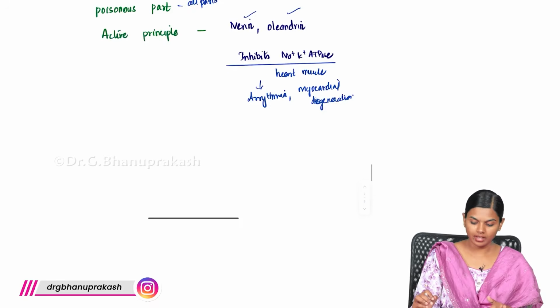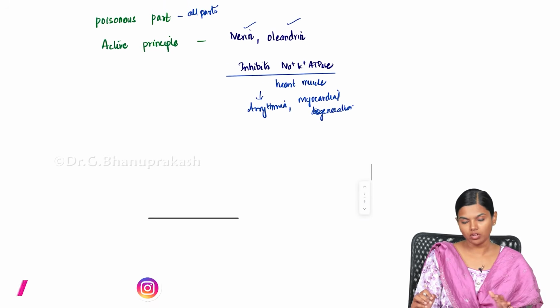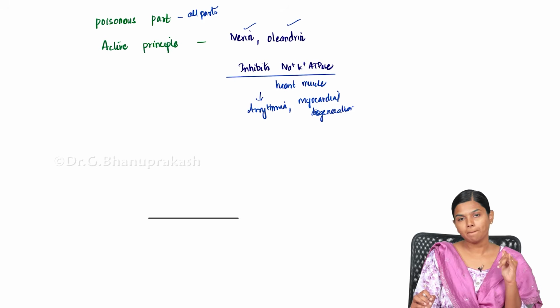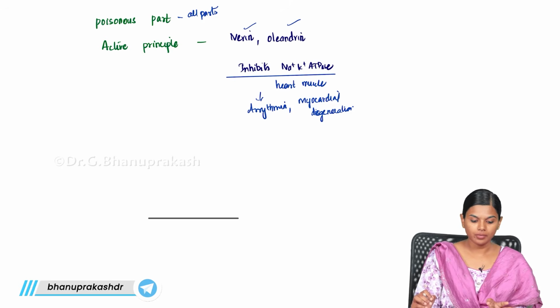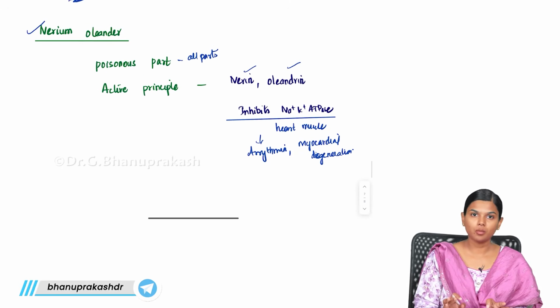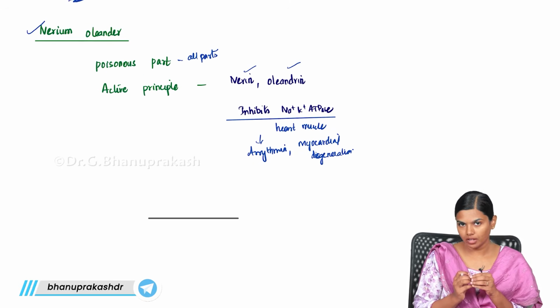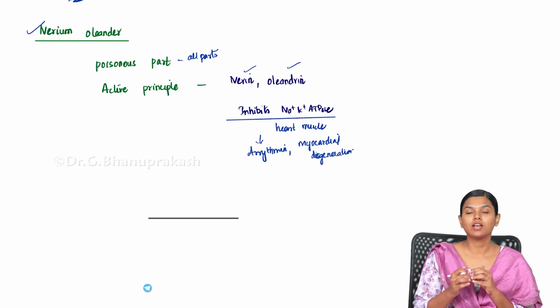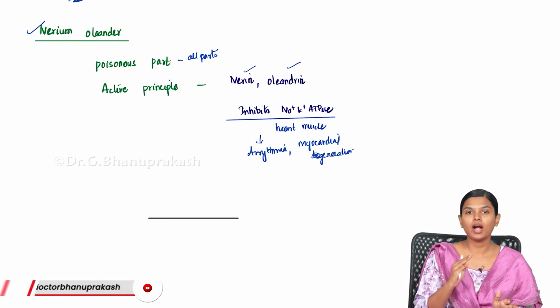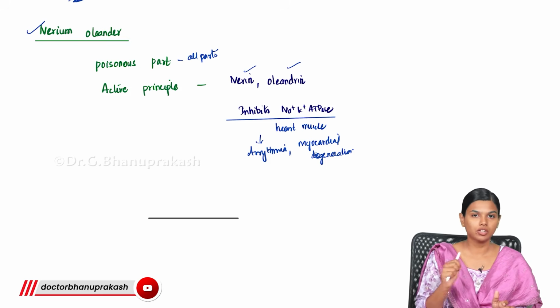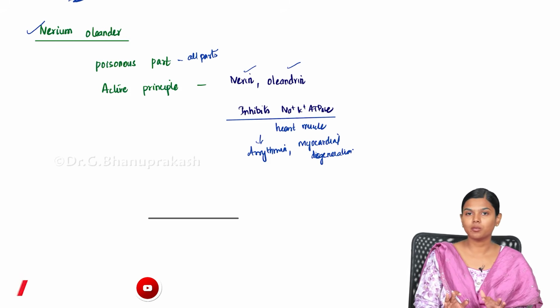So you basically have these many cardiac poisons. First you had aconite, nicotine, then Cerbera odollam, then Digitalis and Oleander. These are the important cardiac poisons. In this, aconite is very important. They will ask you what is the resemblance to horseradish, what is the active principle in each and every poison, and you should be able to identify the plant by looking at the picture. The medico-legal importance is also asked in a few cases. So with this we are ending cardiac poisons. Thank you.